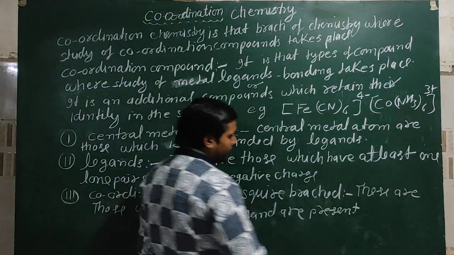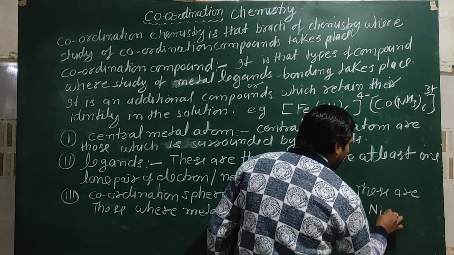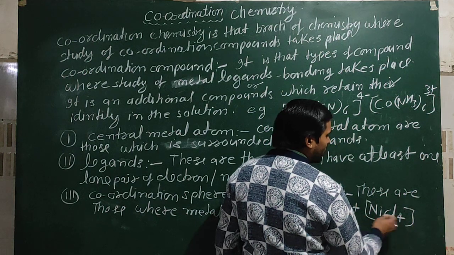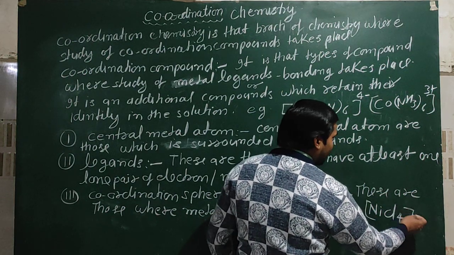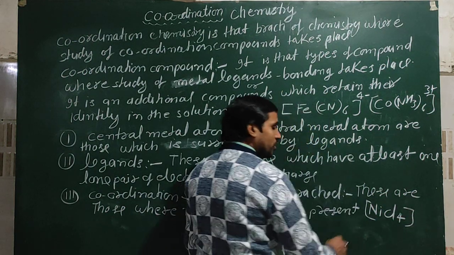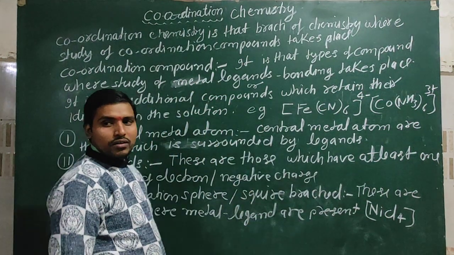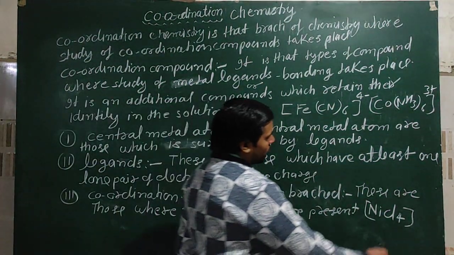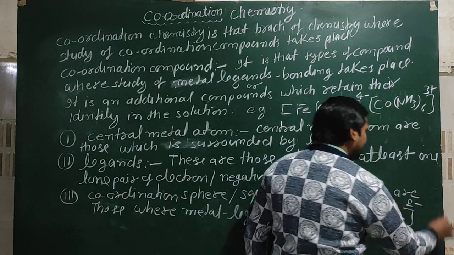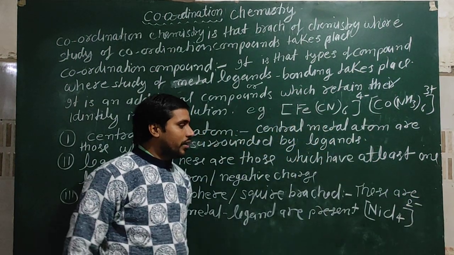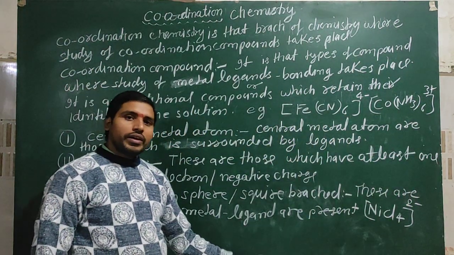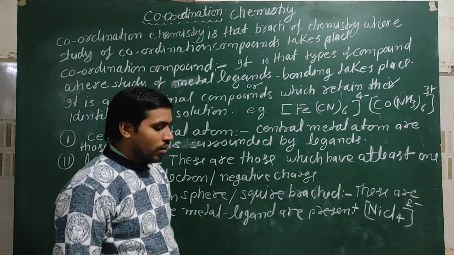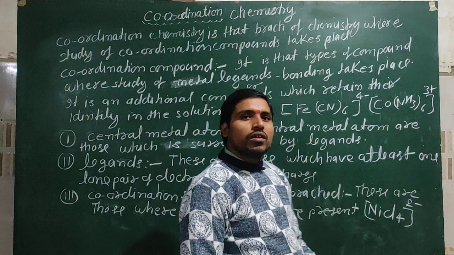For example, [NiCl4]: both are present in the square bracket, and this square bracket is also known as the coordination bracket. In the coordination bracket, metal and ligands both are present.